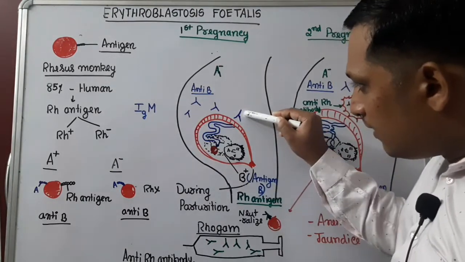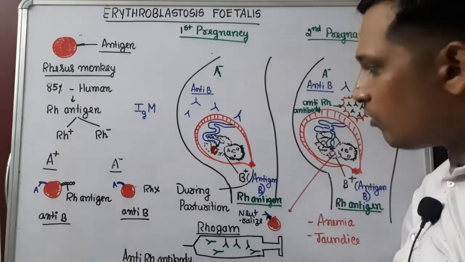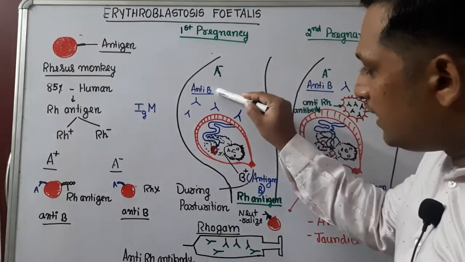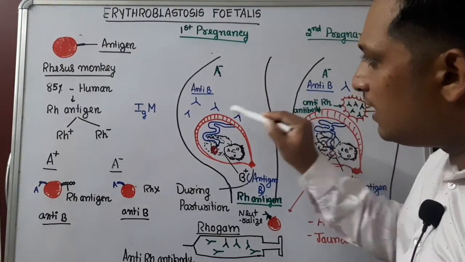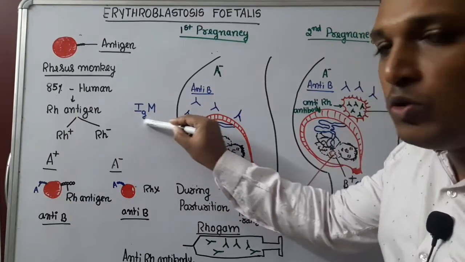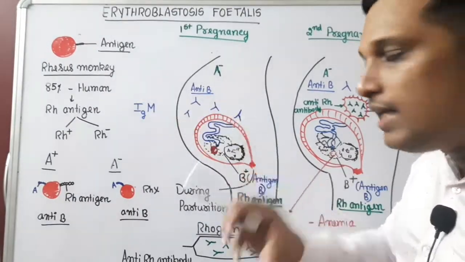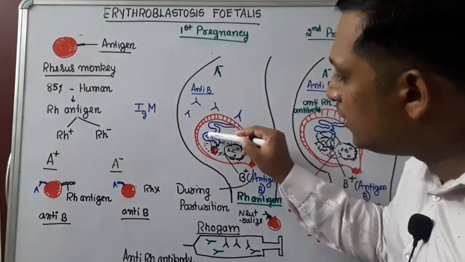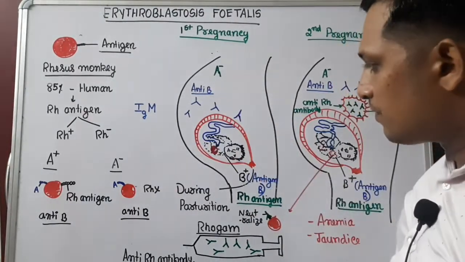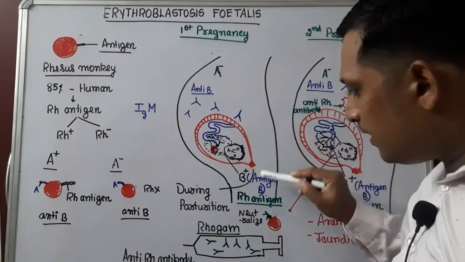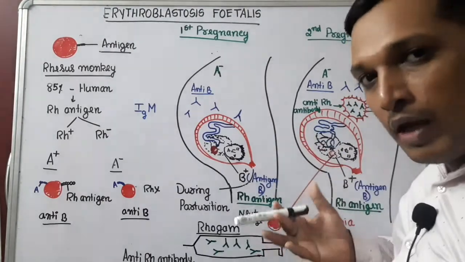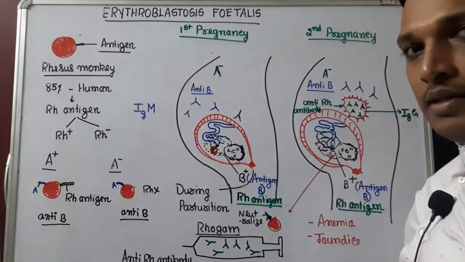You may think that this antibody can attack. No, not possible, because anti-B is bigger. They belong to the IgM group of immunoglobulin or antibodies, which are bigger in size. They cannot enter into the womb of the mother. So even if antibodies are there, the RBC cannot be attacked.